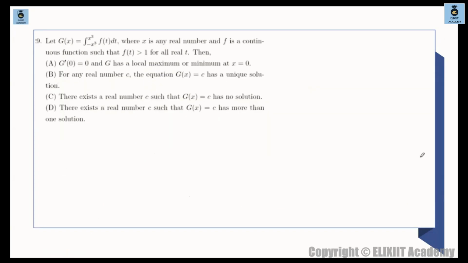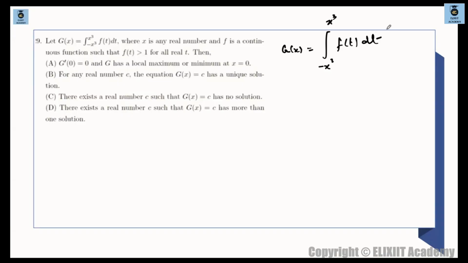Chalo, next problem. So next we are having gx. Gx is given to be integral of minus x cube to x cube. So gx is given to be integral minus of x cube to x cube f of t dt. Fine. Where x is any real number and f is a continuous function such that f of t is greater than 1 for all real t.